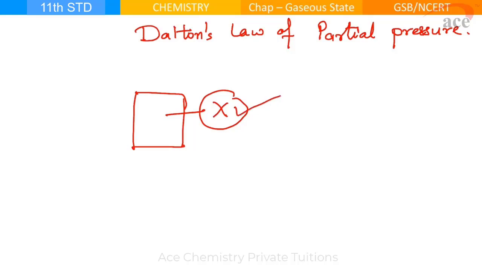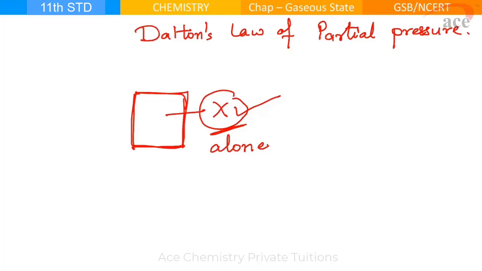Partial pressure is the pressure exerted by a gas when it is present alone in the same container at the same temperature. I repeat, partial pressure is the pressure exerted by a gas when it's alone in the same container.